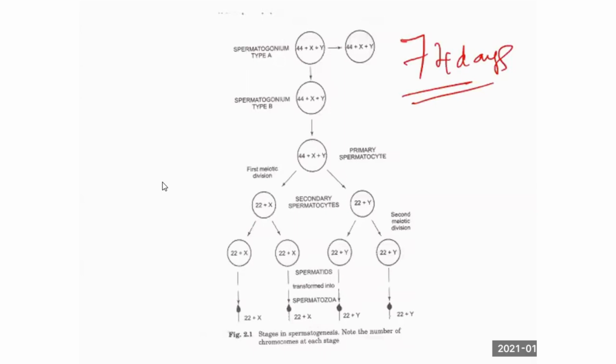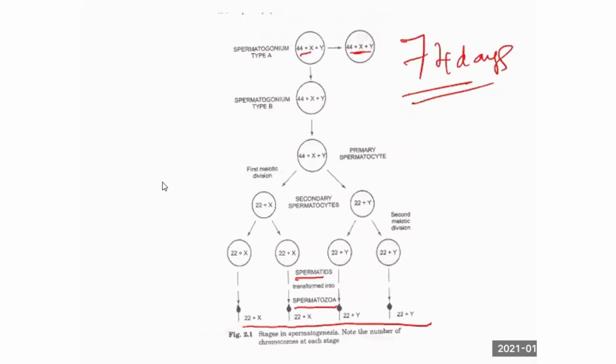Remember, these are the stages in the development of the matured sperm. Spermatozoa is the matured one. So we have spermatogonium, with 44 plus XY chromosomes. Are these haploid or diploid? It is diploid. It is a diploid number.